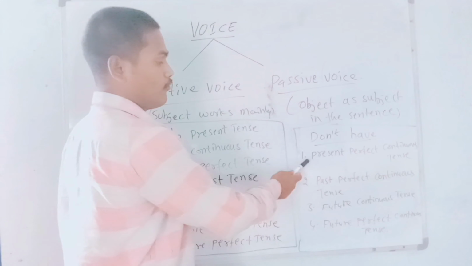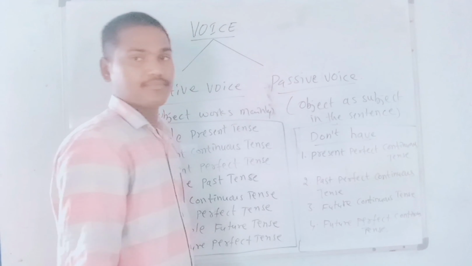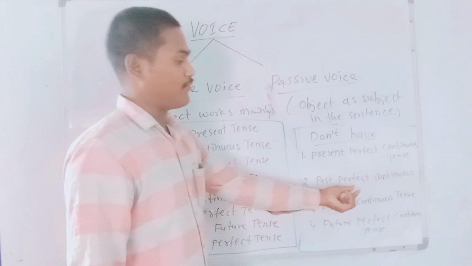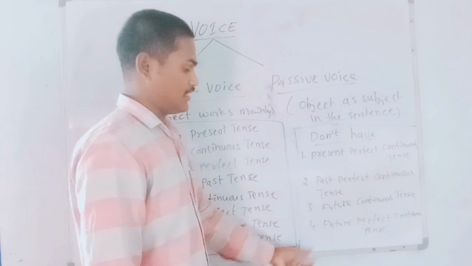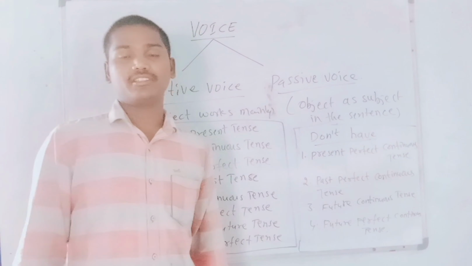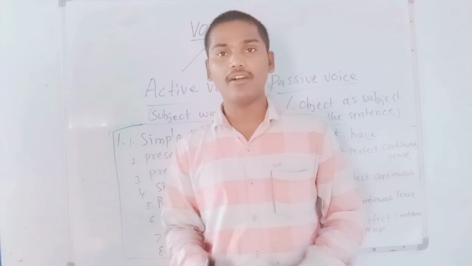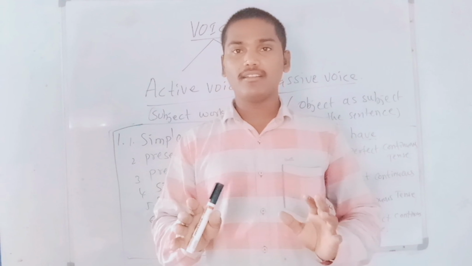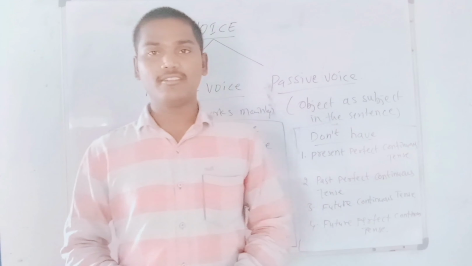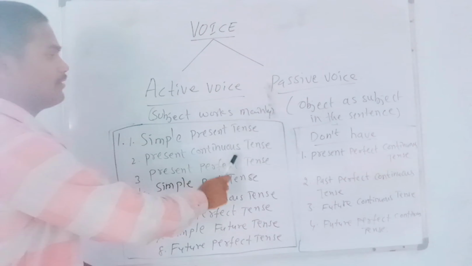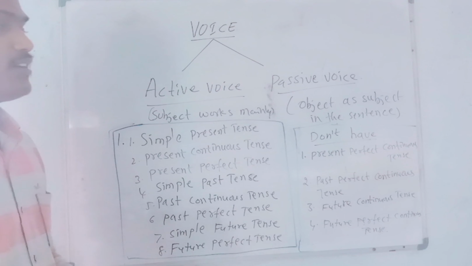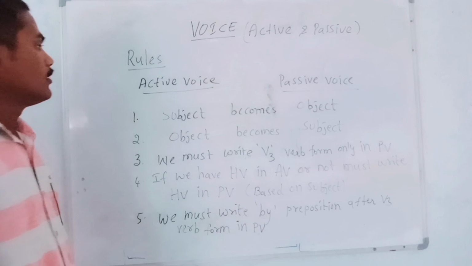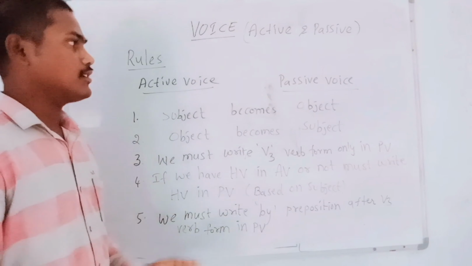So what are they? First one, present perfect continuous tense. This tense doesn't have an active form. Second, past perfect continuous tense. Third, future continuous tense. And fourth, future perfect continuous tense. These 4 tenses don't have active forms. Only these 4 tenses will always be in passive voice. Okay students, I hope you understand which tenses have active and passive voices and which don't. Okay students, we have 5 important rules in active and passive voices.